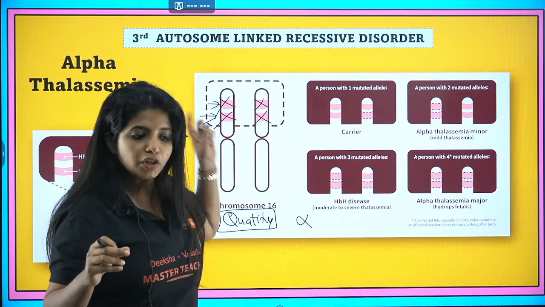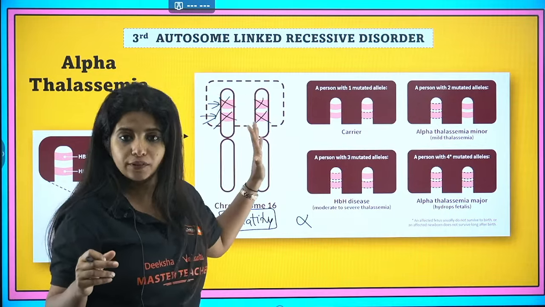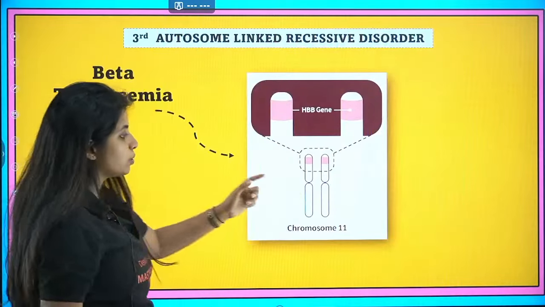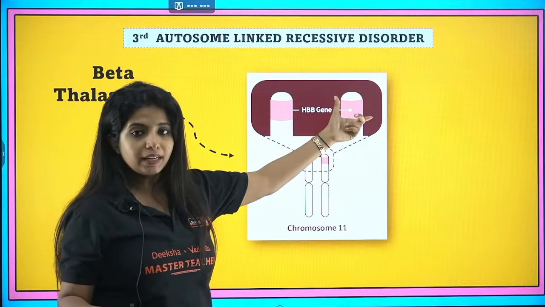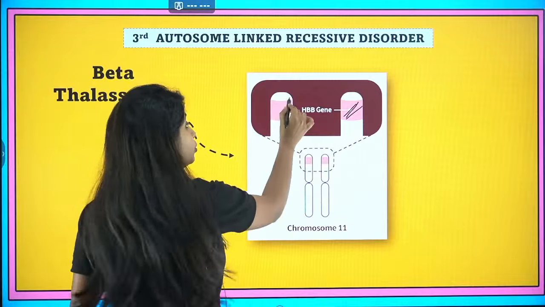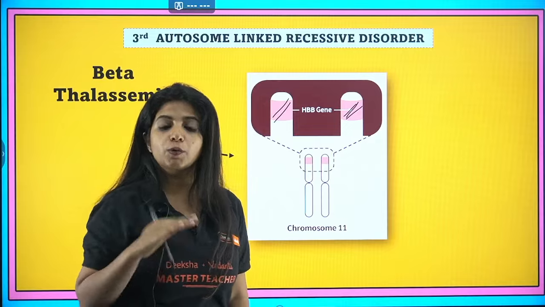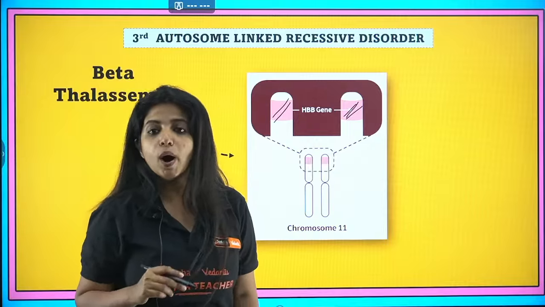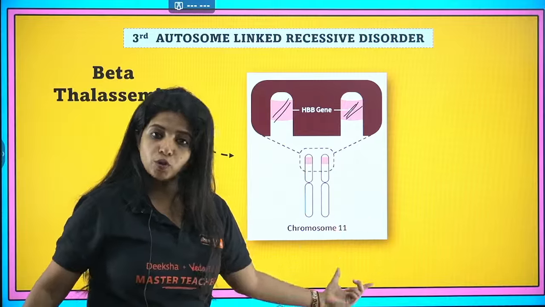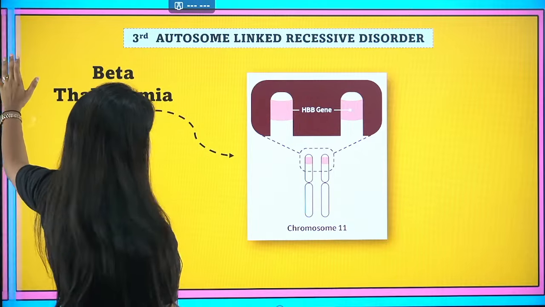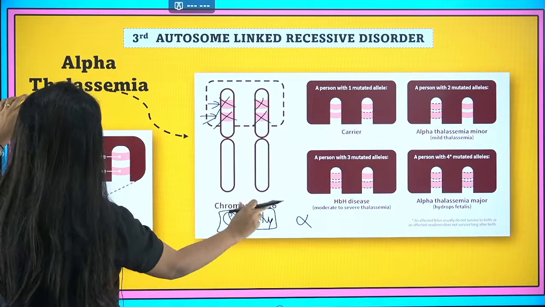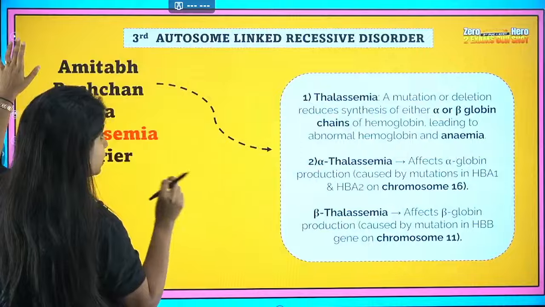So in alpha globin chain, 2 genes, 2 alleles for each of them. Now in beta chain, you know it is on chromosome number 11, you just have 1 gene, 2 alleles. If one is affected, less beta globin chain. If both of them are affected, no beta globin chain is going to be produced. So this is going to be what? A quantitative disorder. Again, this is on chromosome number 11, and in the case of alpha globin chain, it is on chromosome number 16. The number of the chromosome is also super important.